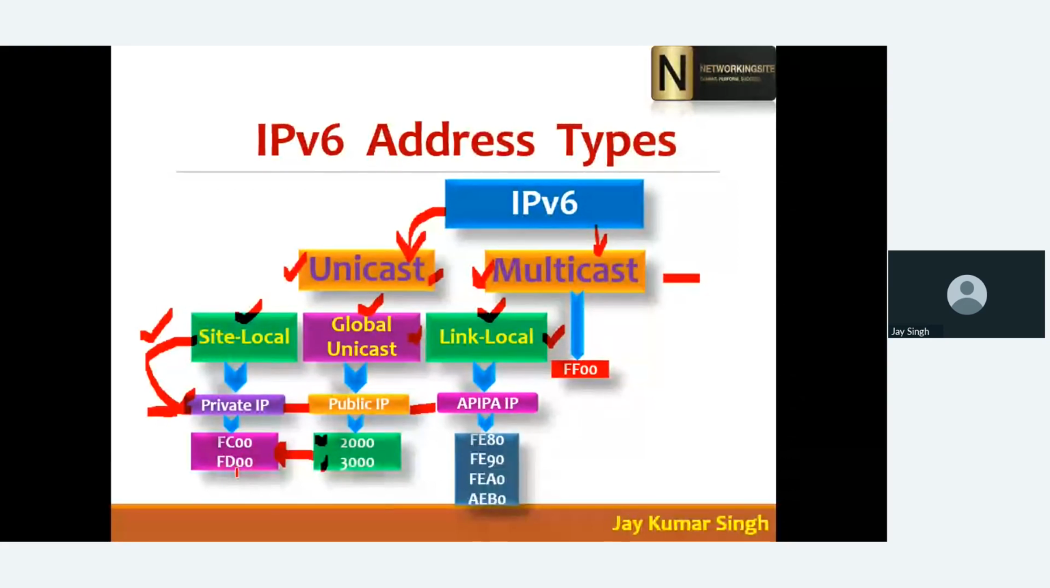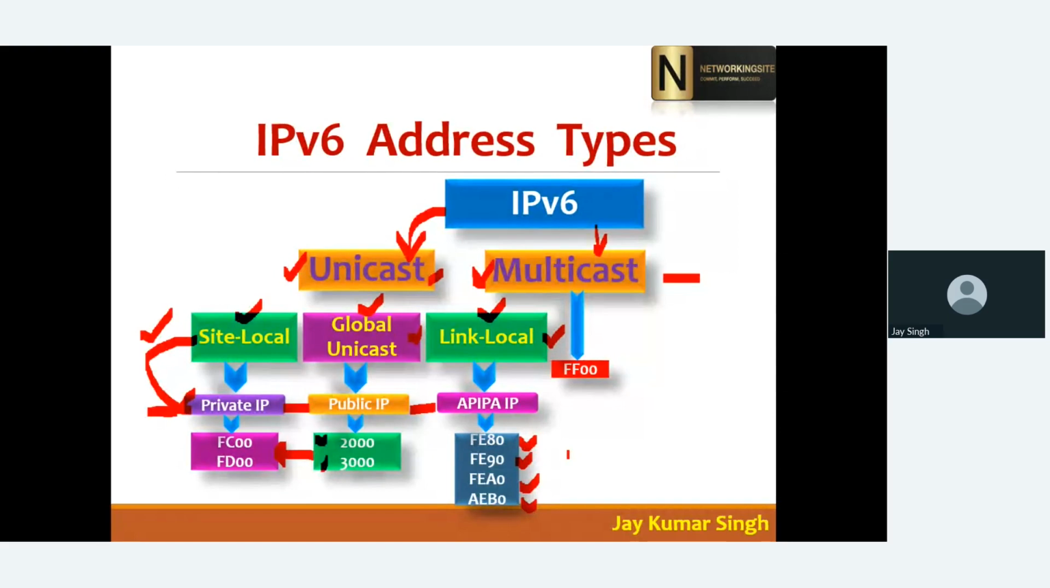Okay, now the APIPA range that we are using here is FE80, FE90, FEA0, FEB0. So these are used in your APIPA address range. And I already told you that the APIPA address range is used when your system is out of DHCP connectivity, or maybe your system is not able to connect with DHCP, or is not able to get an IP address from DHCP.